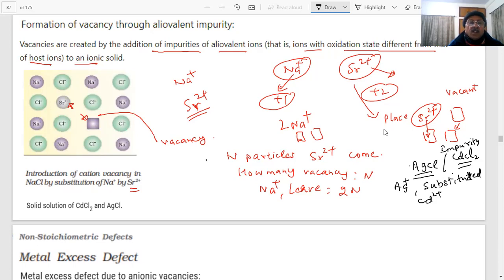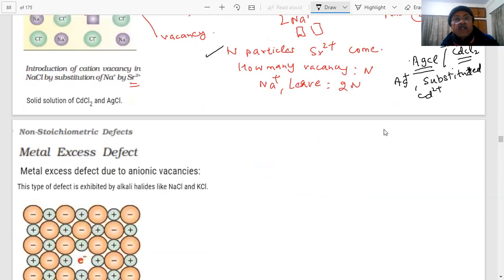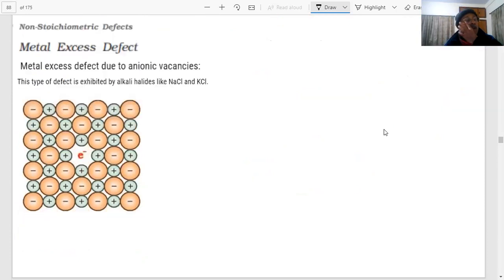This is clear. A question can be asked: what is an impurity defect? Students, the stoichiometry is not being disturbed, so electrical neutrality has to be maintained. The oxidation state of the impurity atom is different, therefore vacancies will be created. Up to now, I was talking about stoichiometric defects, students. Now we are talking of non-stoichiometric defects.